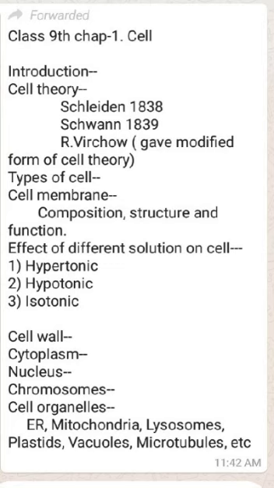The next scientist who also played a very important role in the cell theory is Schwann, who gave his cell theory one year later, in 1839, and stated that all plants and animals are composed of cells.